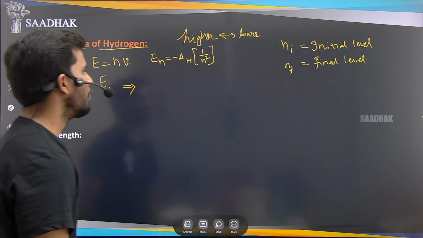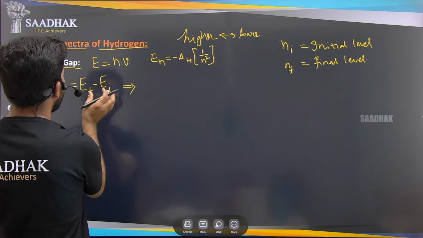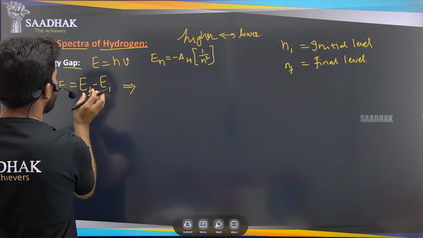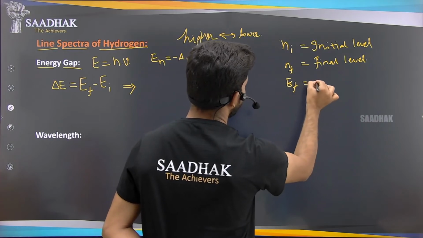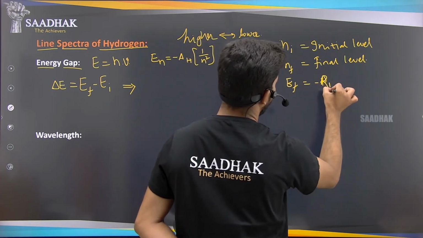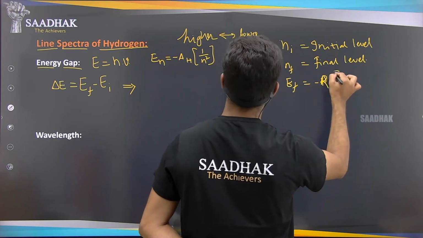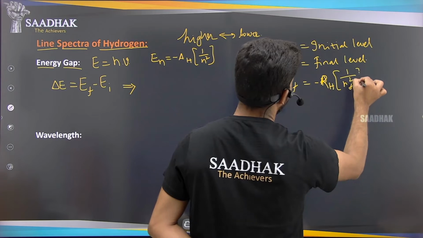So just apply these in Ef and Ei. Ef is minus RH into 1 by nf square.